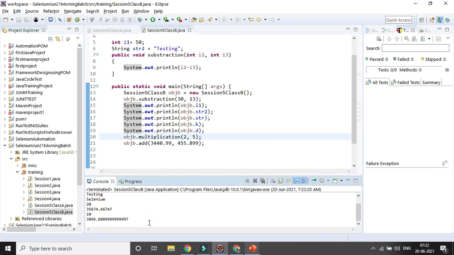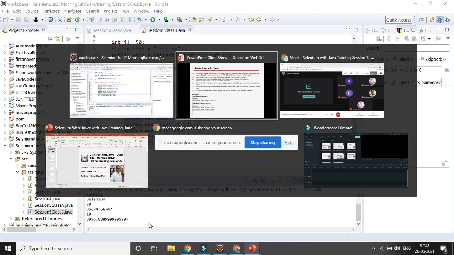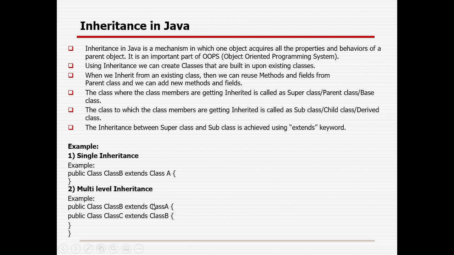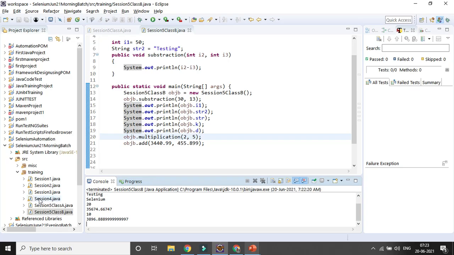The inheritance also works. That is called single inheritance, right? Multi-level inheritance is nothing but this: suppose I am creating another class.